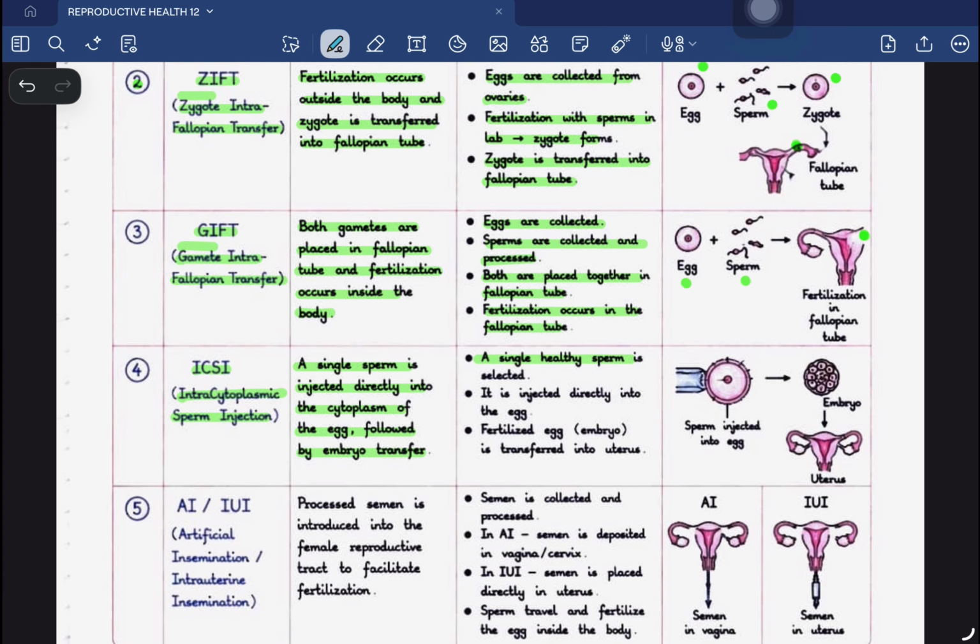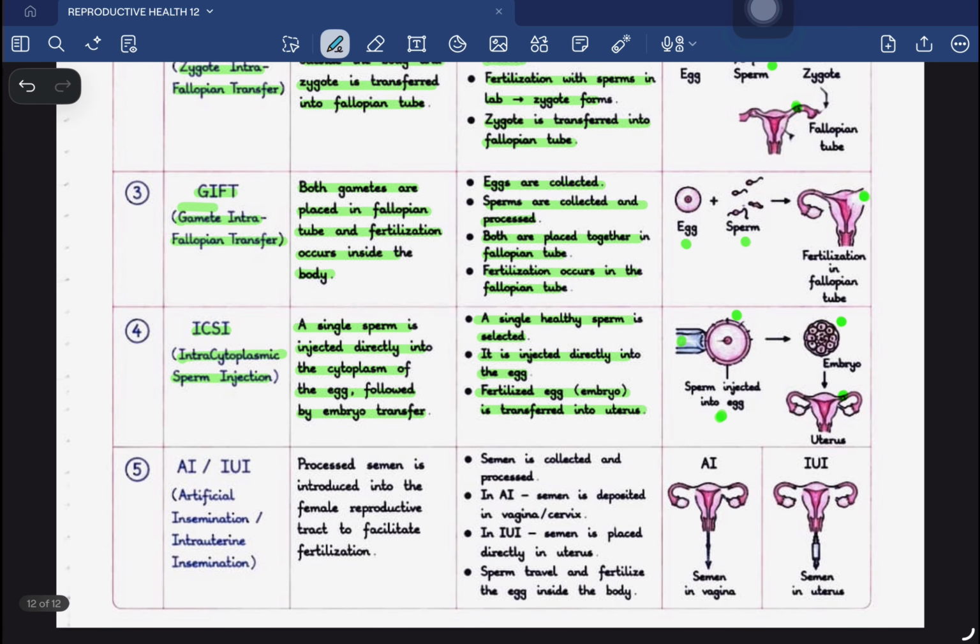A single healthy sperm is selected, it is injected directly into the egg, then the fertilized egg, and after that embryo is transferred into the uterus. So the sperm is injected inside the egg, a selective egg is taken, a sperm is taken which is selected, and then it is injected. After the injection, zygote is formed, the zygote develops into an embryo, and then the embryo is transferred inside the mother's uterus.